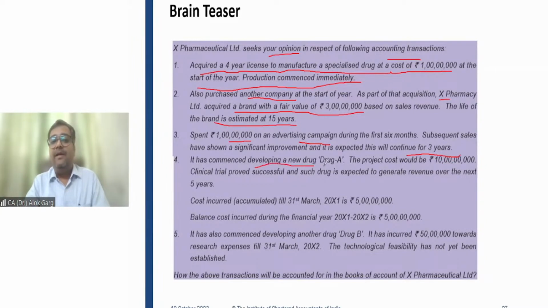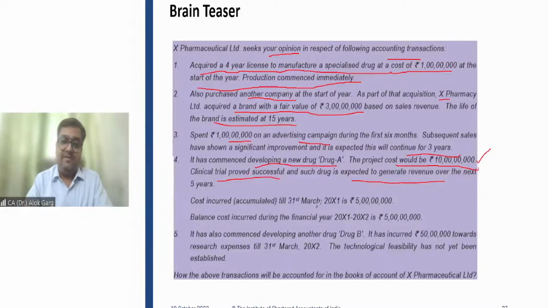It has commenced developing a new drug, which is drug A. The project cost would be rupees 10 crore. Clinical trial proved successful, and such drug is expected to generate revenue over the next 5 years. So the company has developed a new medicine, right? And the project is costing rupees 10 crore. And the clinical trial, the doctors have proved that this project is successful, and this medicine is expected to generate future economic benefit over the next 5 years.